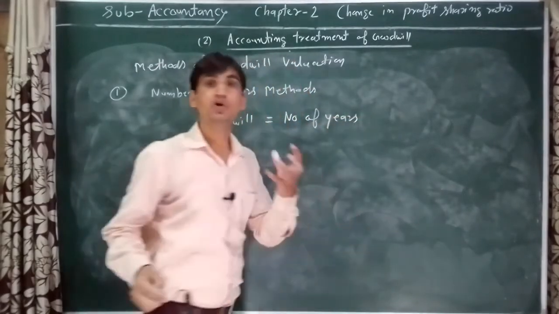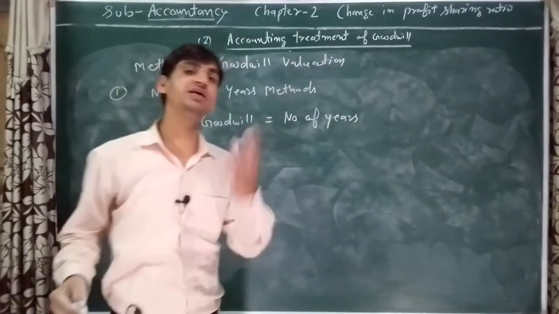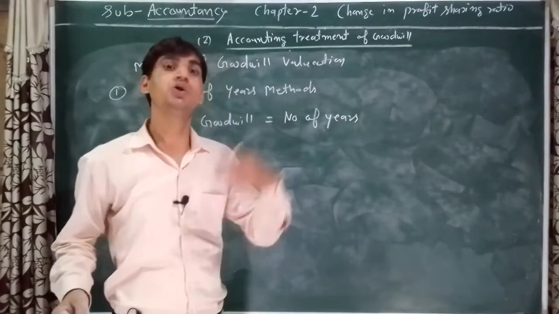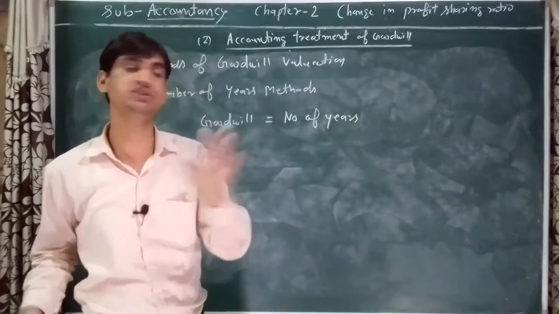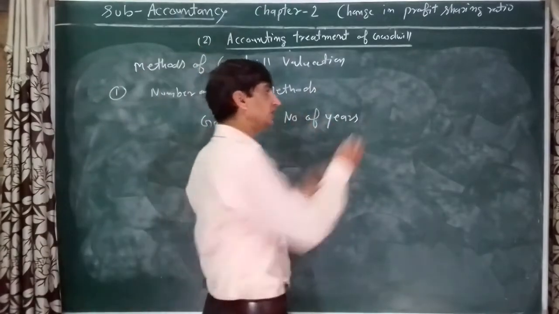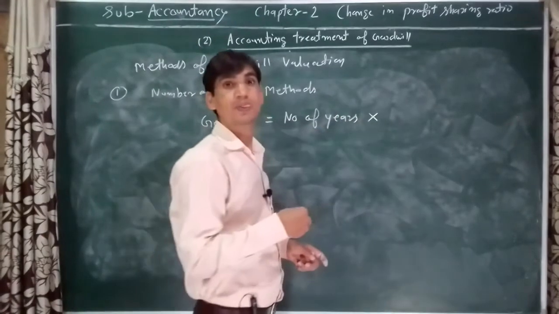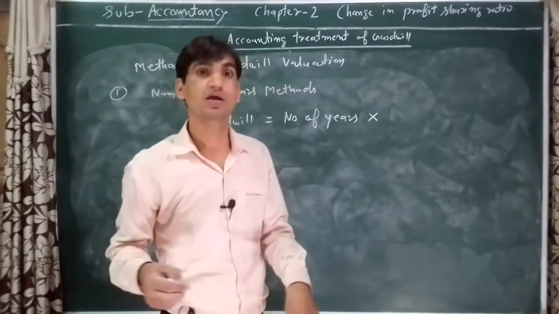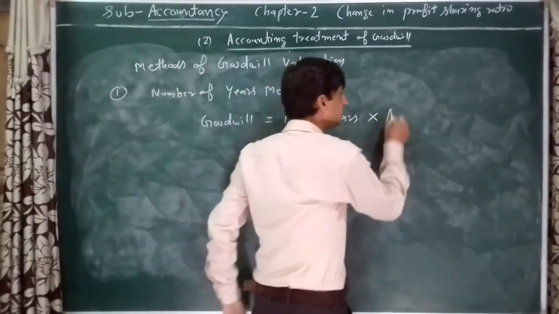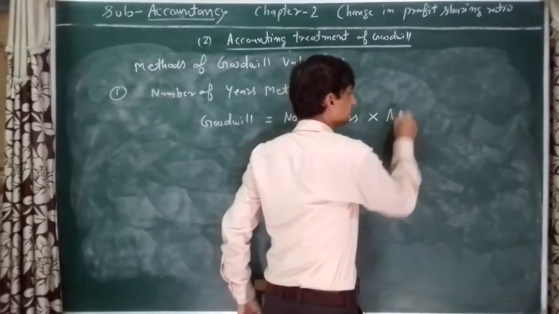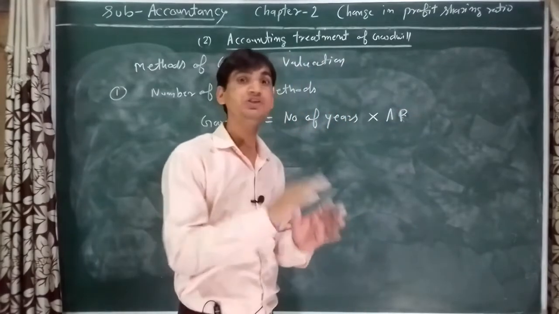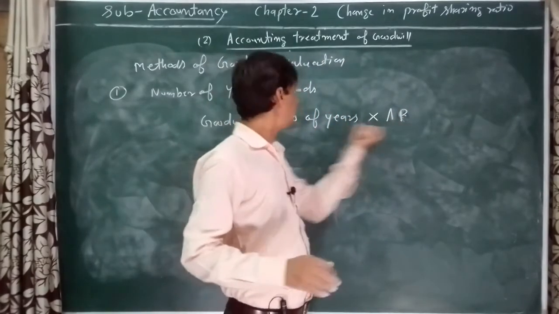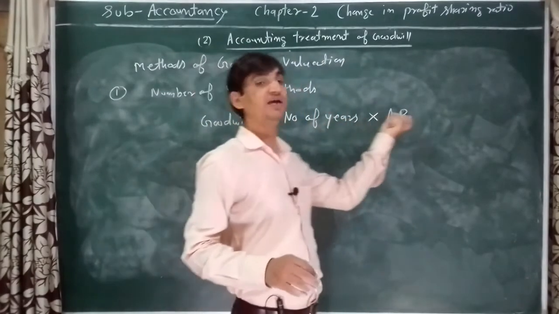Like for 2 years, for 5 years, how many years we are calculating goodwill? 2 years, 3 years, 4 years, 6 years. Number of years into which base is used for calculation of goodwill? As per average method, average profit: number of years multiplied by average profit.